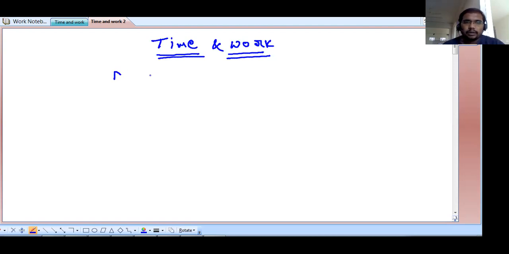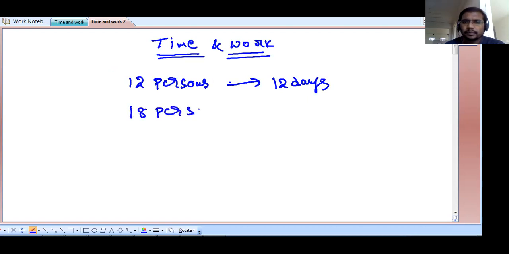For example, a work is given to 12 persons and they are completing it in 12 days. If the same work is given to 18 persons, in how many days will they complete it? Don't think like this: 12 persons, 12 days, so 18 persons will be 18 days.